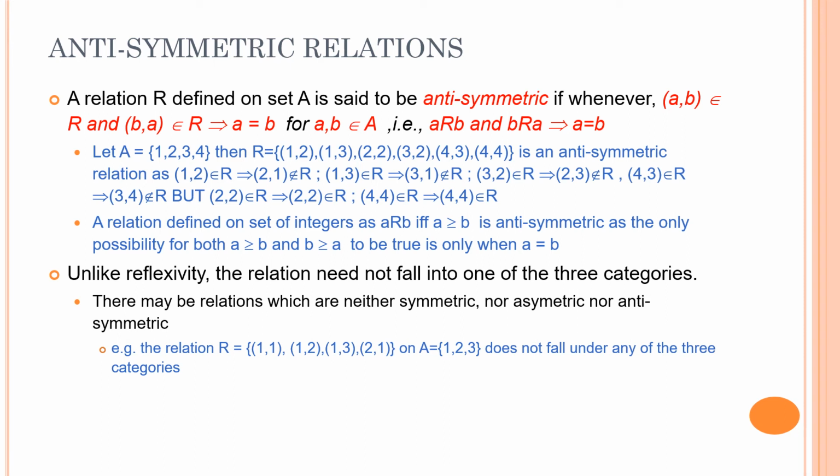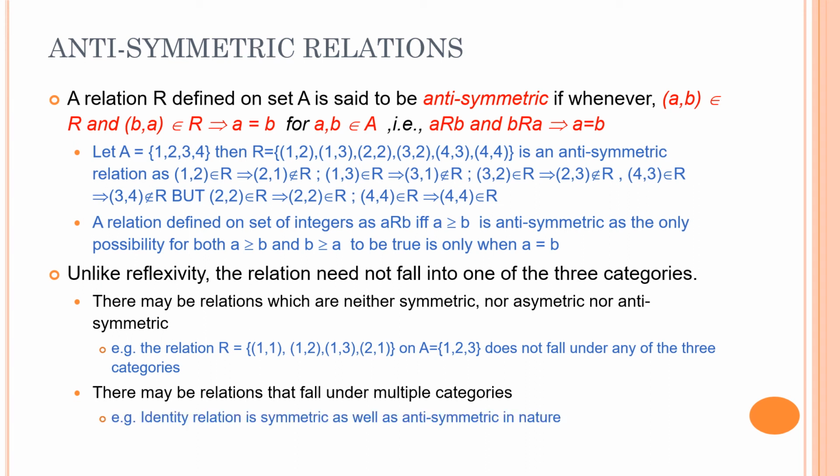Now, this is not an asymmetric relation. Why? Because for (1, 2), (2, 1) is there. And it is not an antisymmetric relation. Why? Because for (1, 2), (2, 1) is there, but 1 is not equal to 2. So this relation is neither symmetric, nor asymmetric, nor antisymmetric. So there might be relations which fall under multiple categories. Say the identity relation: it is a symmetric relation as well as an antisymmetric relation, right?